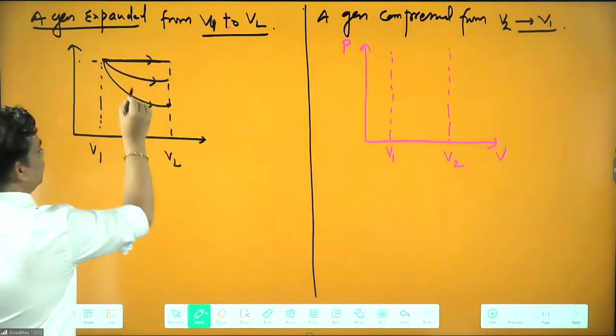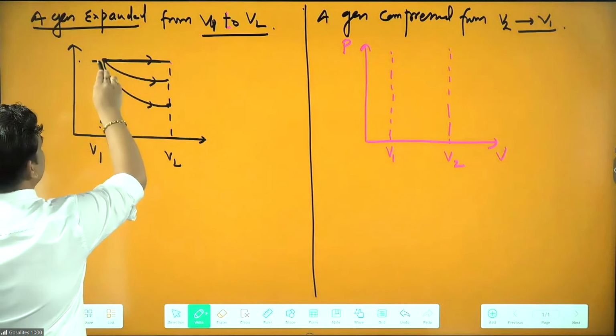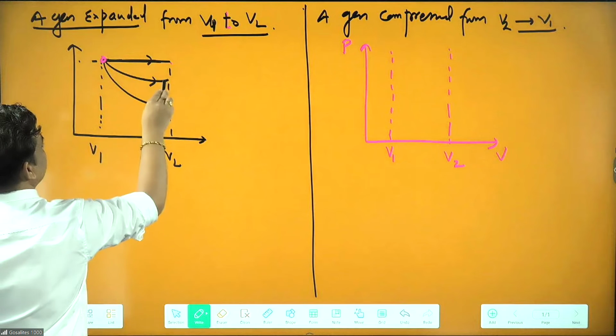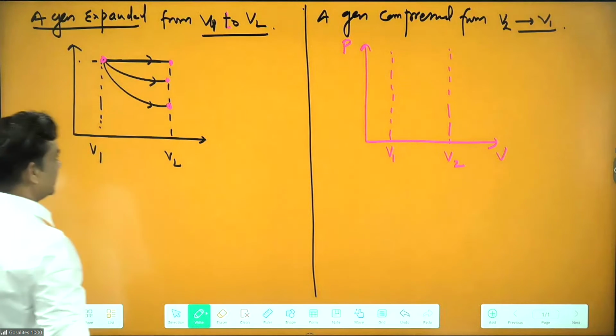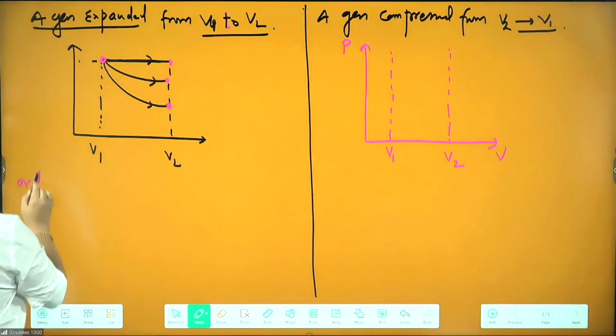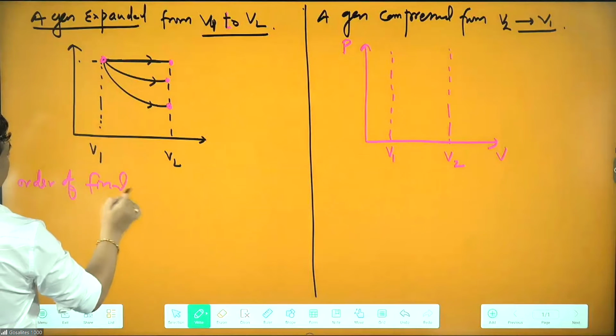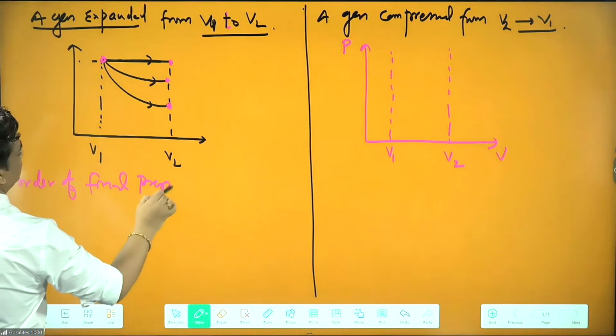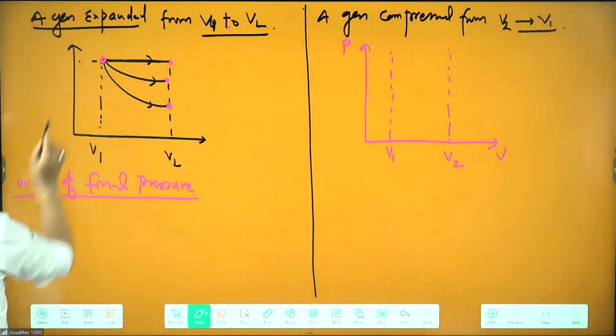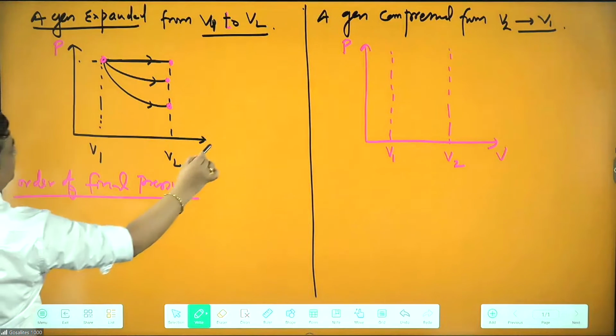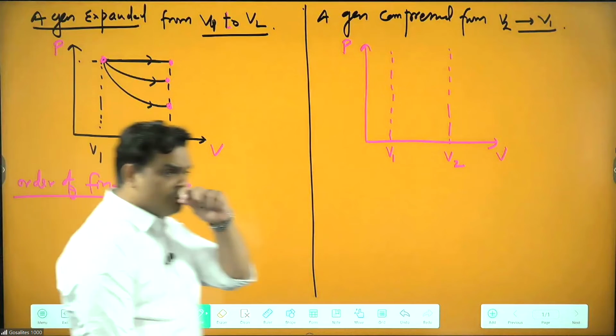Now, both are identical questions here. First thing we can write, they are asking the order of final pressure. Here pressure is given, here volume is given.